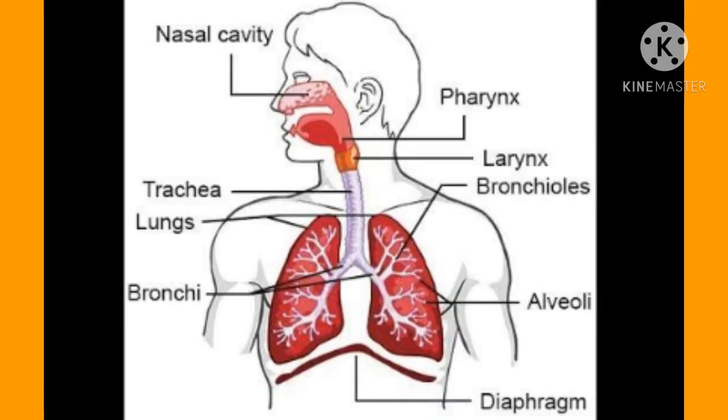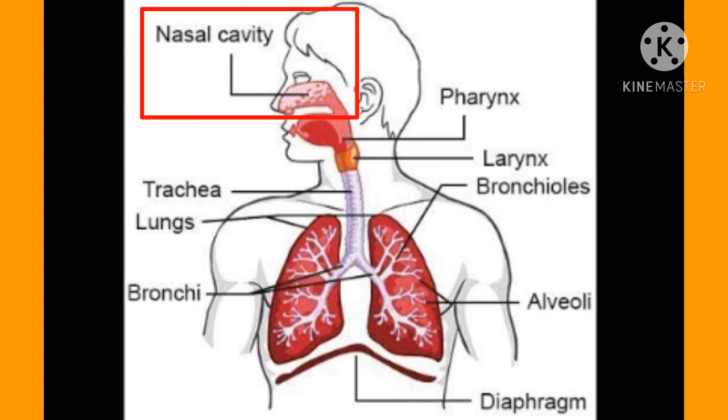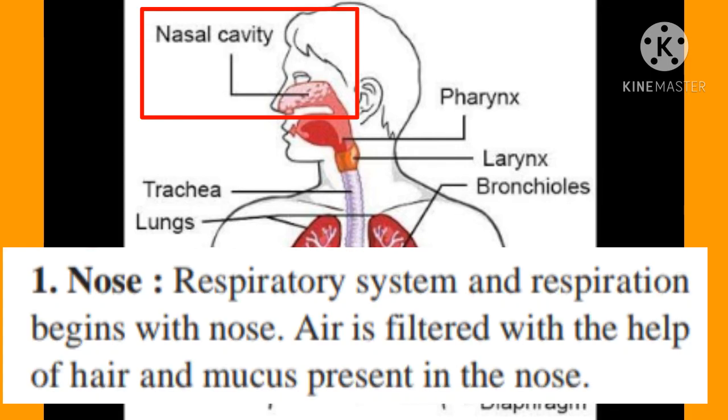Now let's study the respiratory system, structure and function. First organ is the nose. Respiratory system and respiration begins with the nose. Air is filtered with the help of hair and mucus present in the nose.